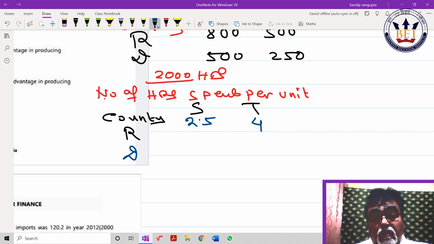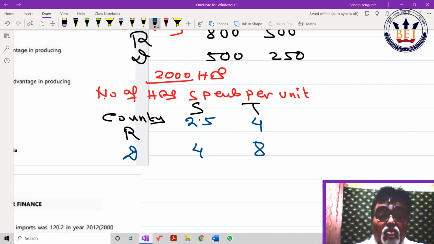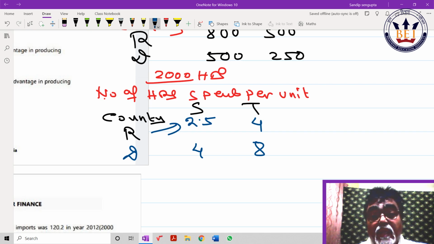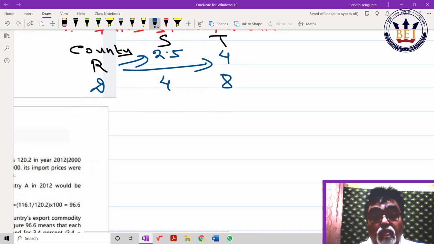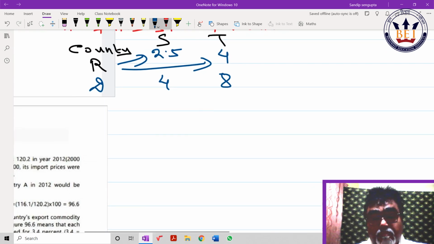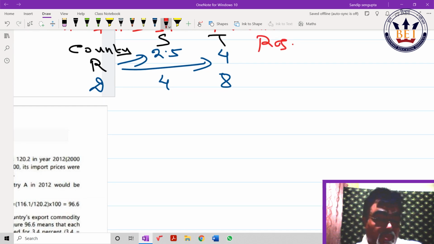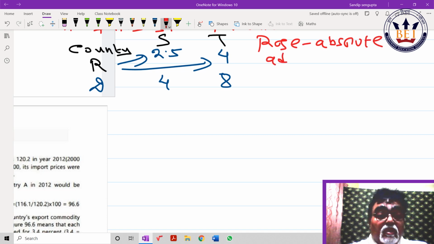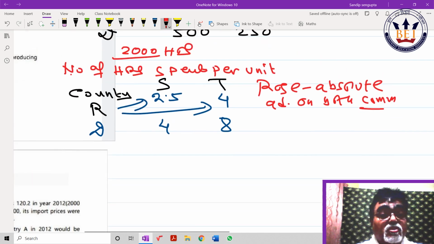Roseland: hours spent for shirt 2.5, hours spent for trouser 4. What does it mean? Roseland has absolute advantage on both commodities. My dear, accepted or not? Check what I did once more. Production. Number of hours spent per unit. So one question answered. The absolute advantage question was answered.